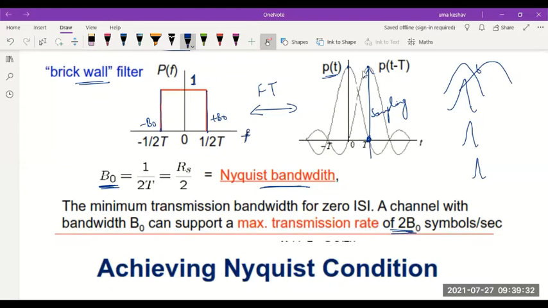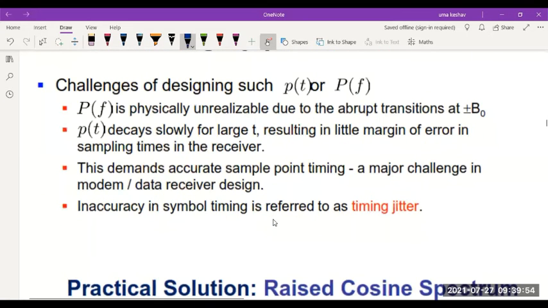I take the sample at this point to find out what this pulse is. I will know this pulse is a 1 if the neighboring pulses have passed through 0 in spite of overlapping. So this is possible and there won't be any error if we have the ideal pulse shape, but it's difficult to get that ideal shape.